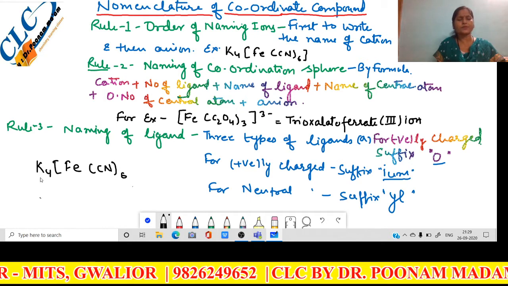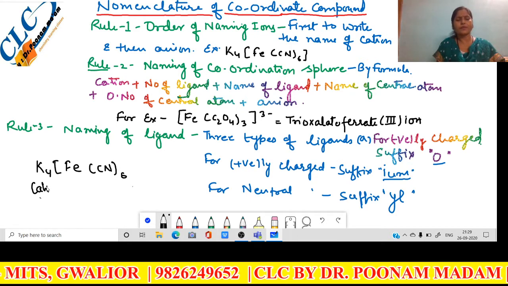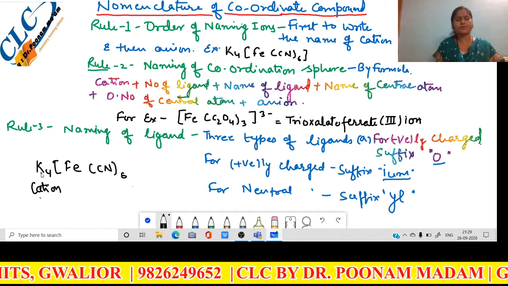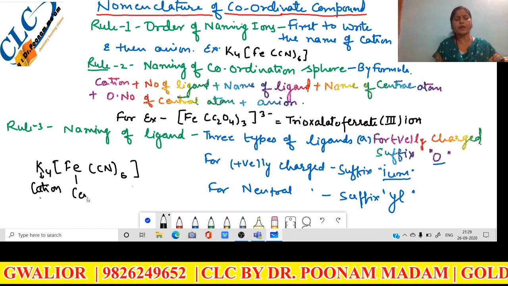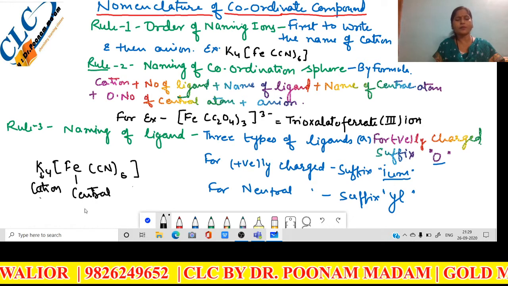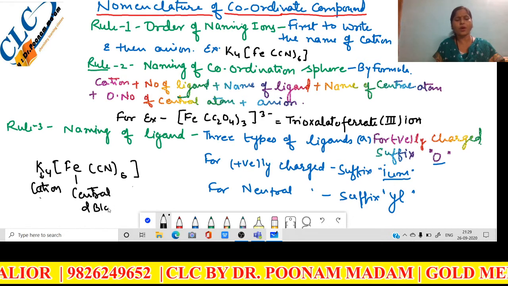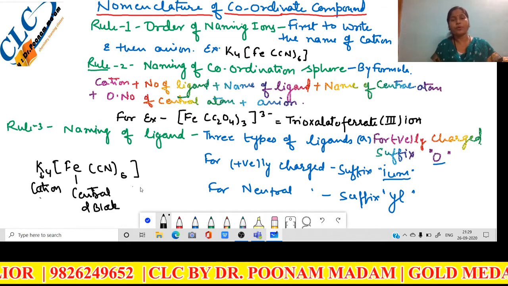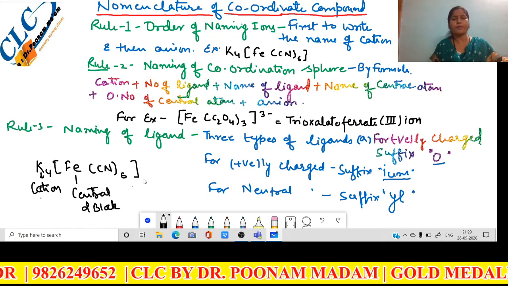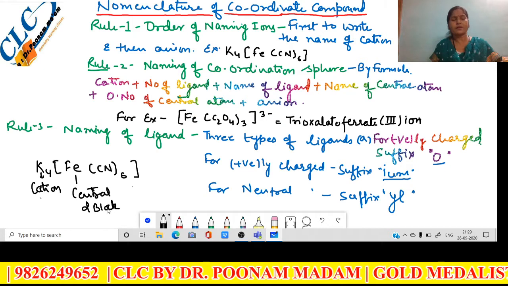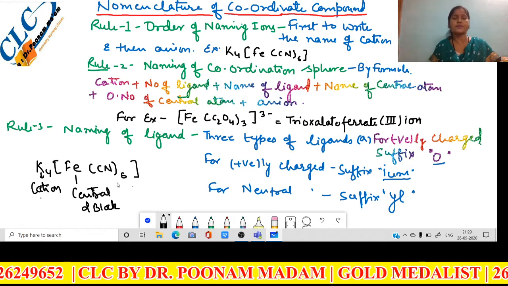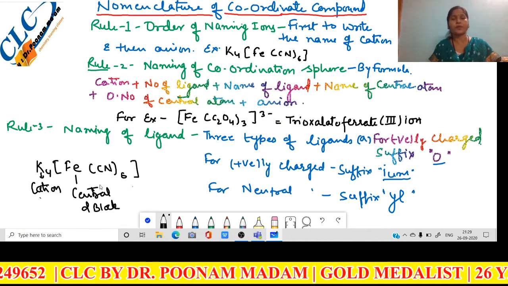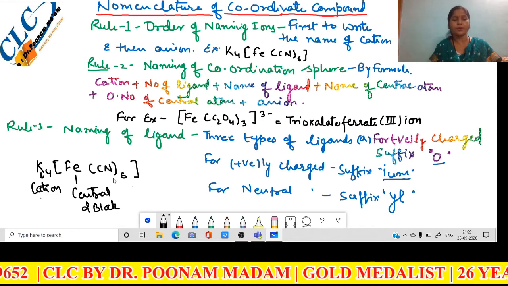This is the place of the cation, that means the left hand side is the place of the cation, and this is called the central atom. And the central atom is always a d block element, because d block elements possess incomplete d orbitals. That's why they have a tendency to accept the lone pair of electrons and form the coordinate compound.